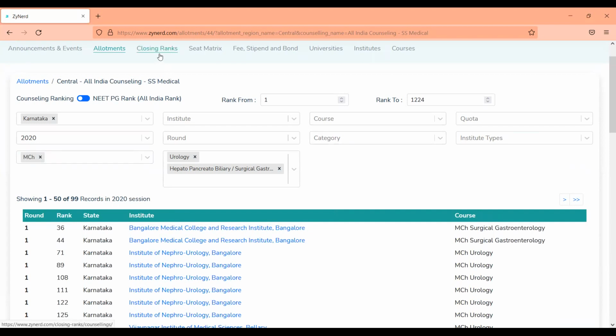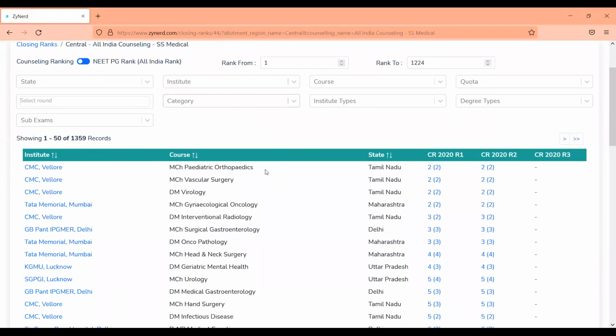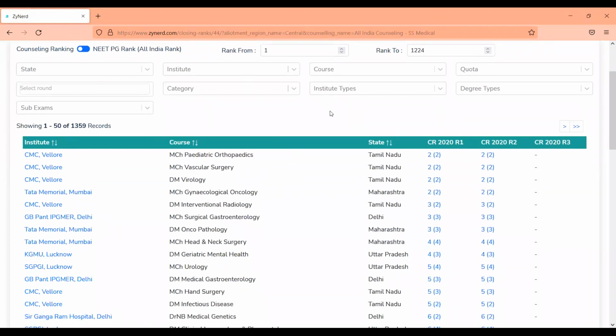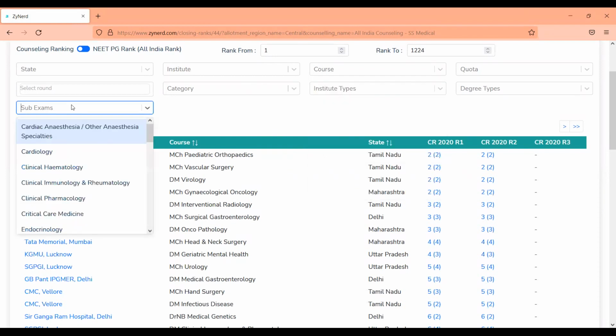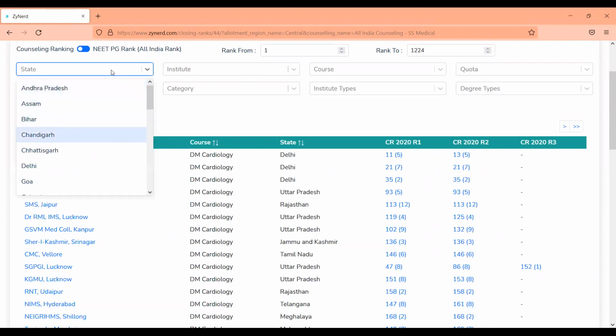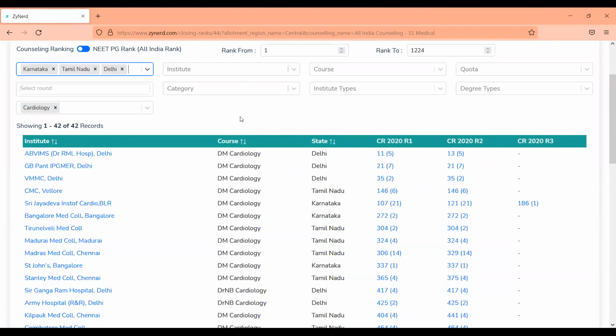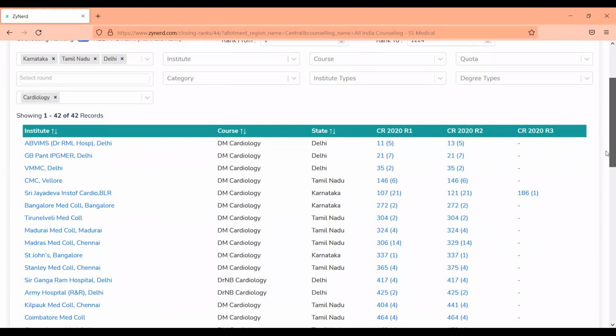Similarly, what would be more relevant is looking at the closing ranks of last year to identify trends or to identify the preferences of candidates. You can look at the closing ranks in a similar filterable format. Let's say I'm looking at cardiology as an exam and I'm interested only in cardiology, I'll filter on cardiology, and I'm interested only in a few states, let's say Karnataka, Tamil Nadu, Delhi, for example. I'll be able to filter only on those states and then look at the entire allotment list sorted by closing rank. So this allotment list of 2020 sorted by closing rank is available.